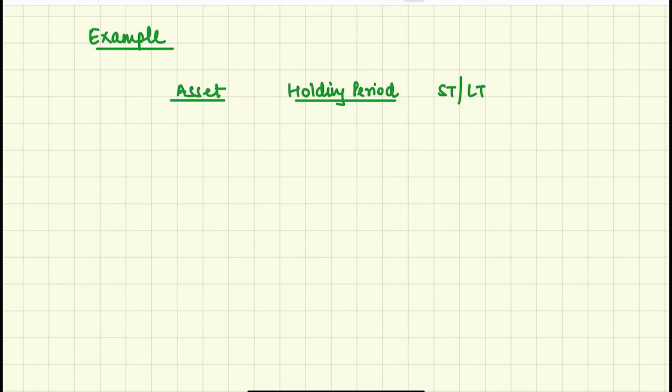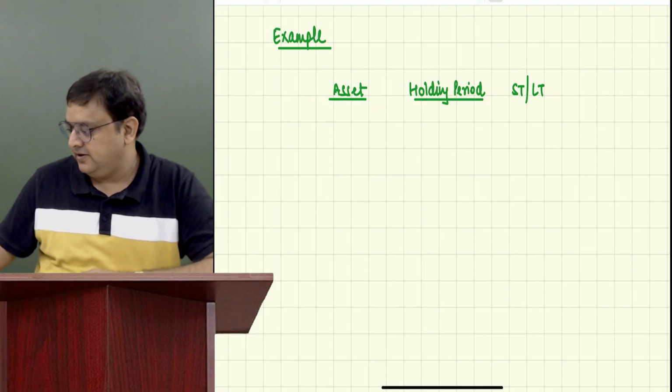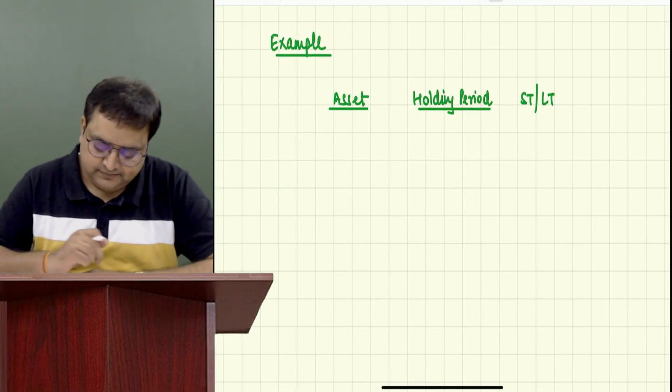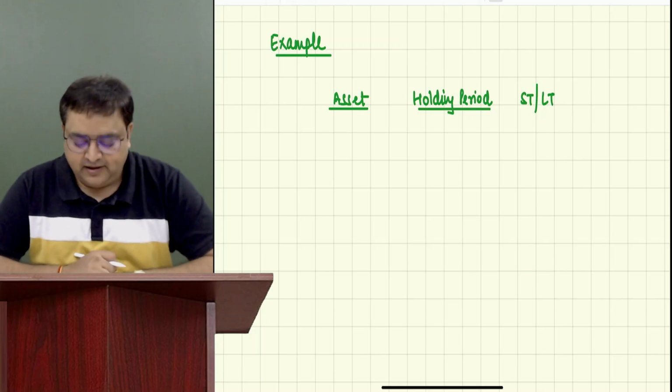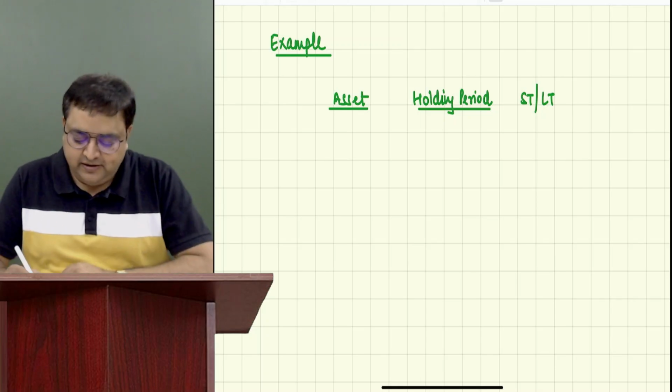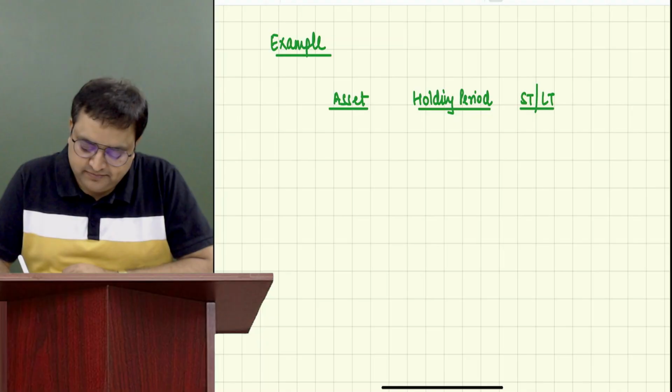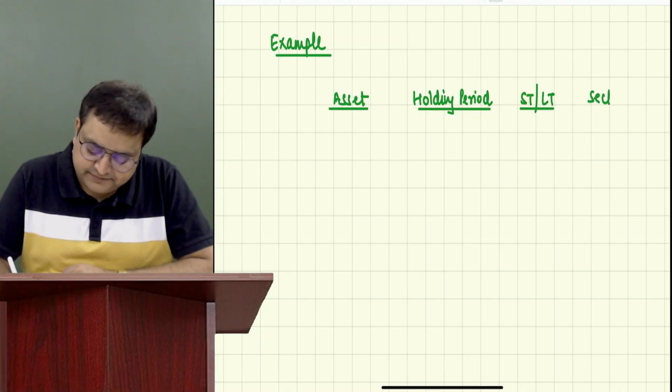Oh, thank you so much, guys. Okay, write this example: asset, holding period, short term, long term, and section.